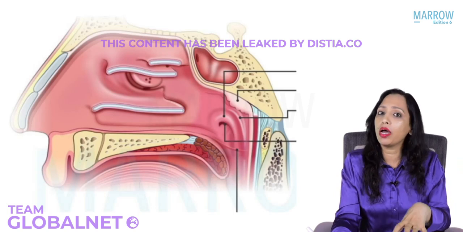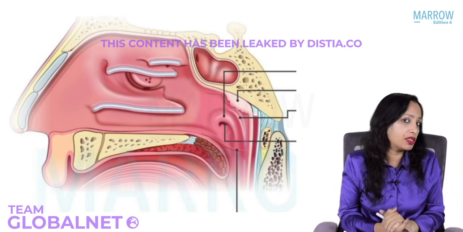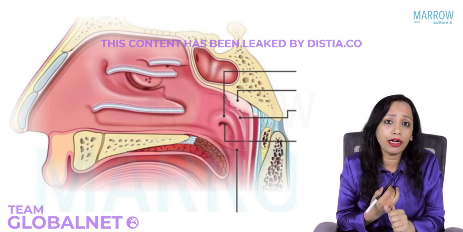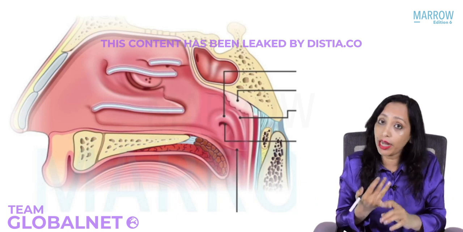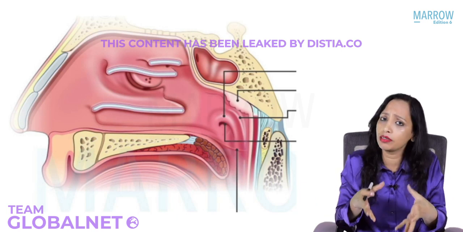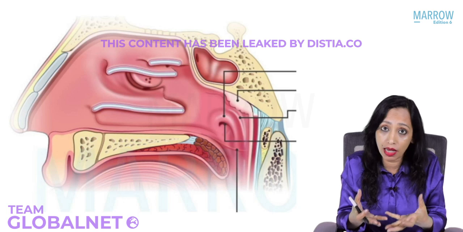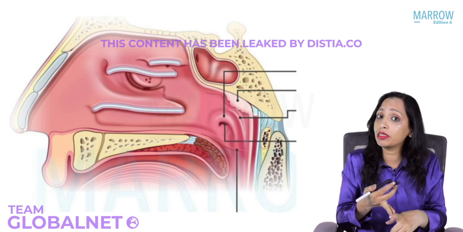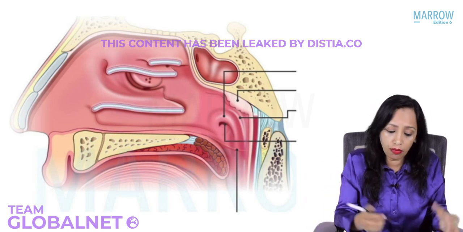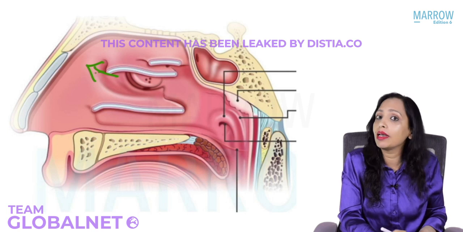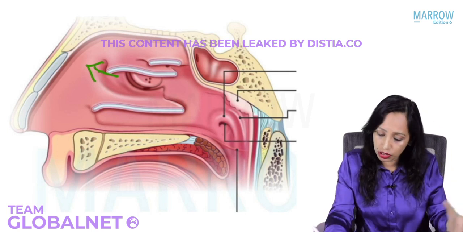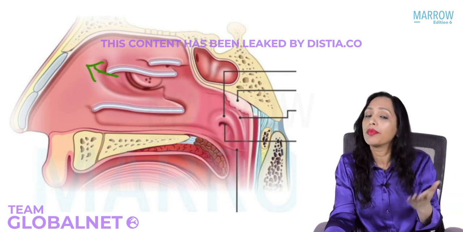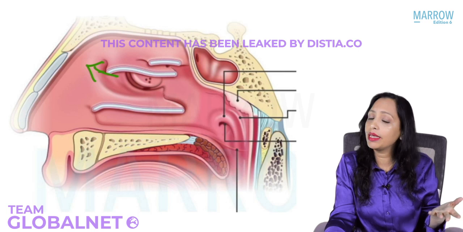So now, how many named anterior ethmoid cells do we have? Quickly tell me. Three named. Which is the most prominent? Yes, bulla ethmoidalis. It is present in the meatus itself, and that is the one we see very commonly. What is the anterior-most anterior ethmoid cell, because of extensive pneumatization? Yes, that is agger nasi. And which is the one that goes into the floor of the orbit, the infraorbital? Yes, that is the Haller cell.